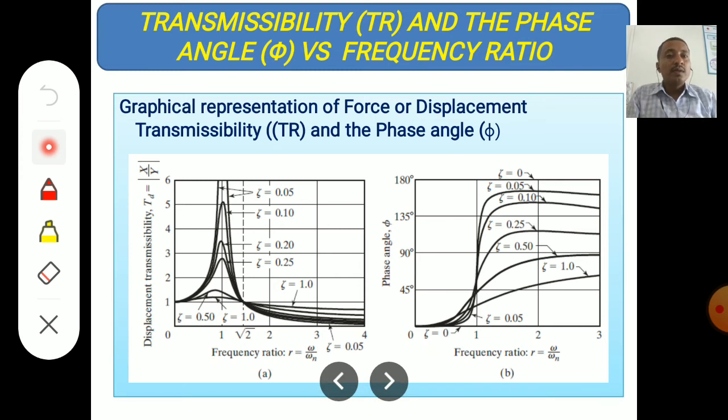Okay. So again we shall see two more graphs, that is transmissibility and the phase angle versus frequency ratio. We have seen magnification factor and phase angle versus frequency ratio for different damping values in the previous slides. So in this slide, we shall see the transmissibility and the phase angle versus frequency ratio for different transmissibility ratio values.